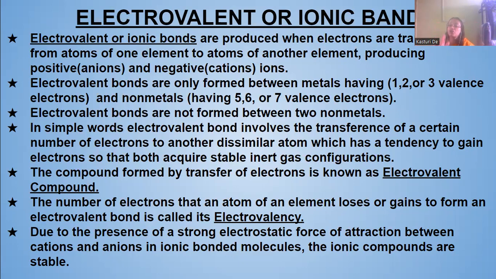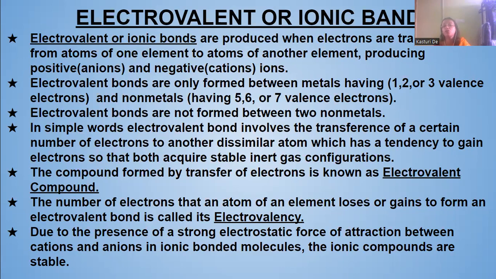There has to be transference of an electron from one atom to another atom, of one element to another element. If there is sharing of electrons, then that will not be an electrovalent bond. Now, the compound formed by transfer of electrons is known as an electrovalent compound.